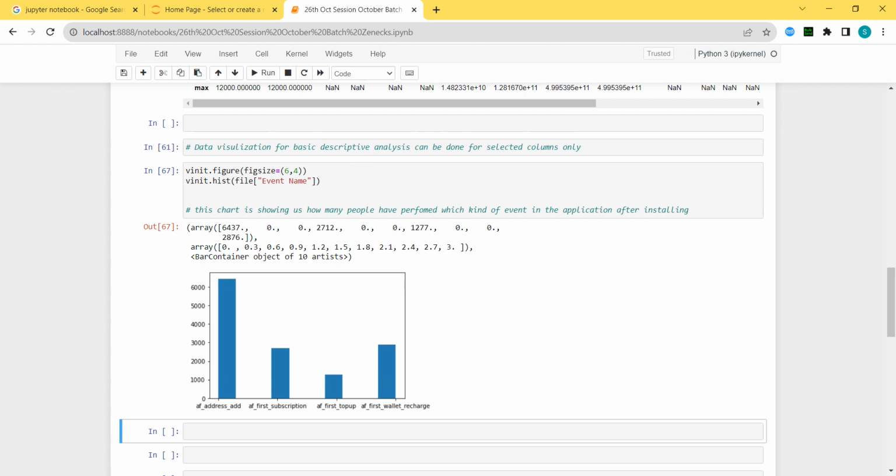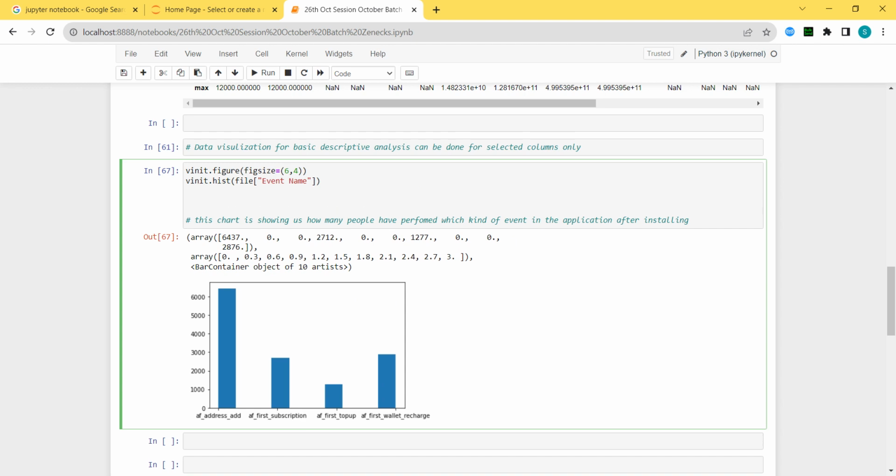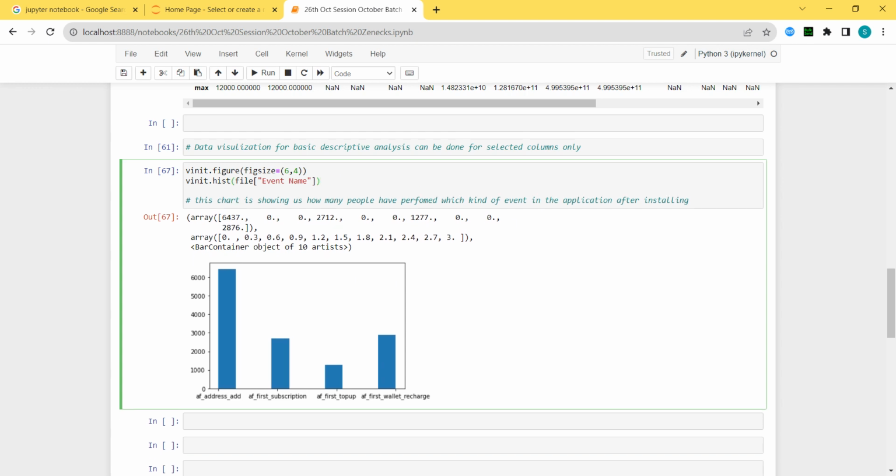Now how you will understand, sir? Okay, so I will do one thing. This is my file. I will do it in another cell. Don't mix it. Whatever comments I'm writing now, these are not only comments. These are the insights that you are writing. I'm only writing one or two. You have to write down what interpretation you can do at least, sir, from our entire people who have done some action on our application.